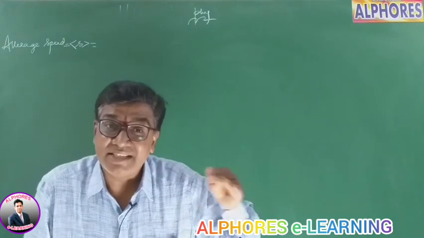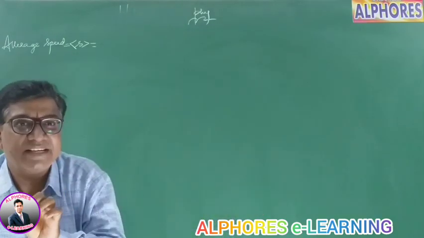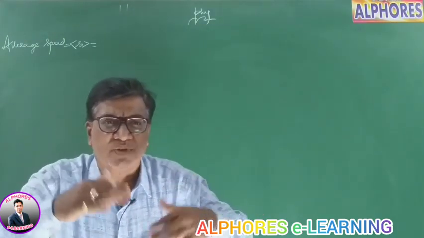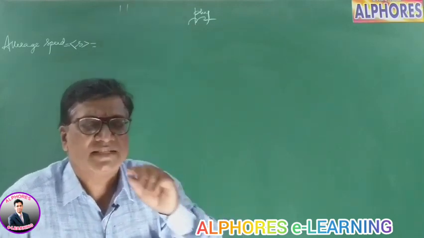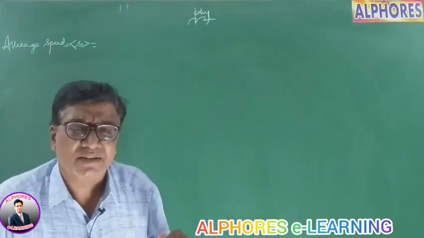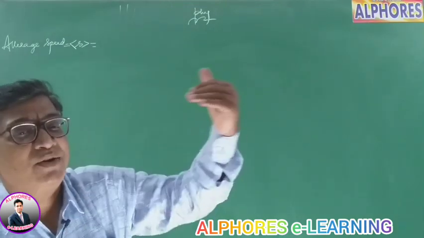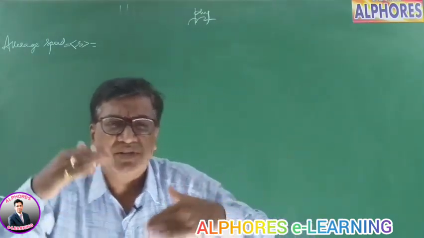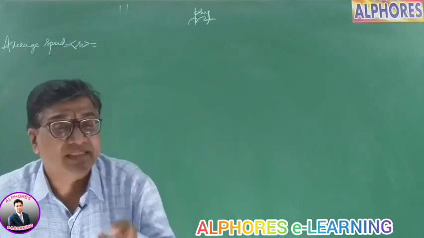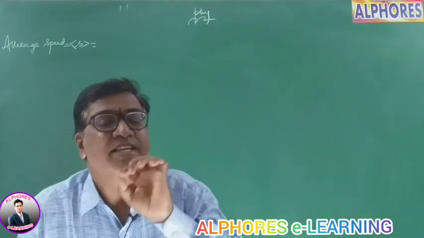At one instant it is less, at another it is more. At a time there may be a minimum value, at another a maximum value, differing continuously. Then there is a necessity of the average value.